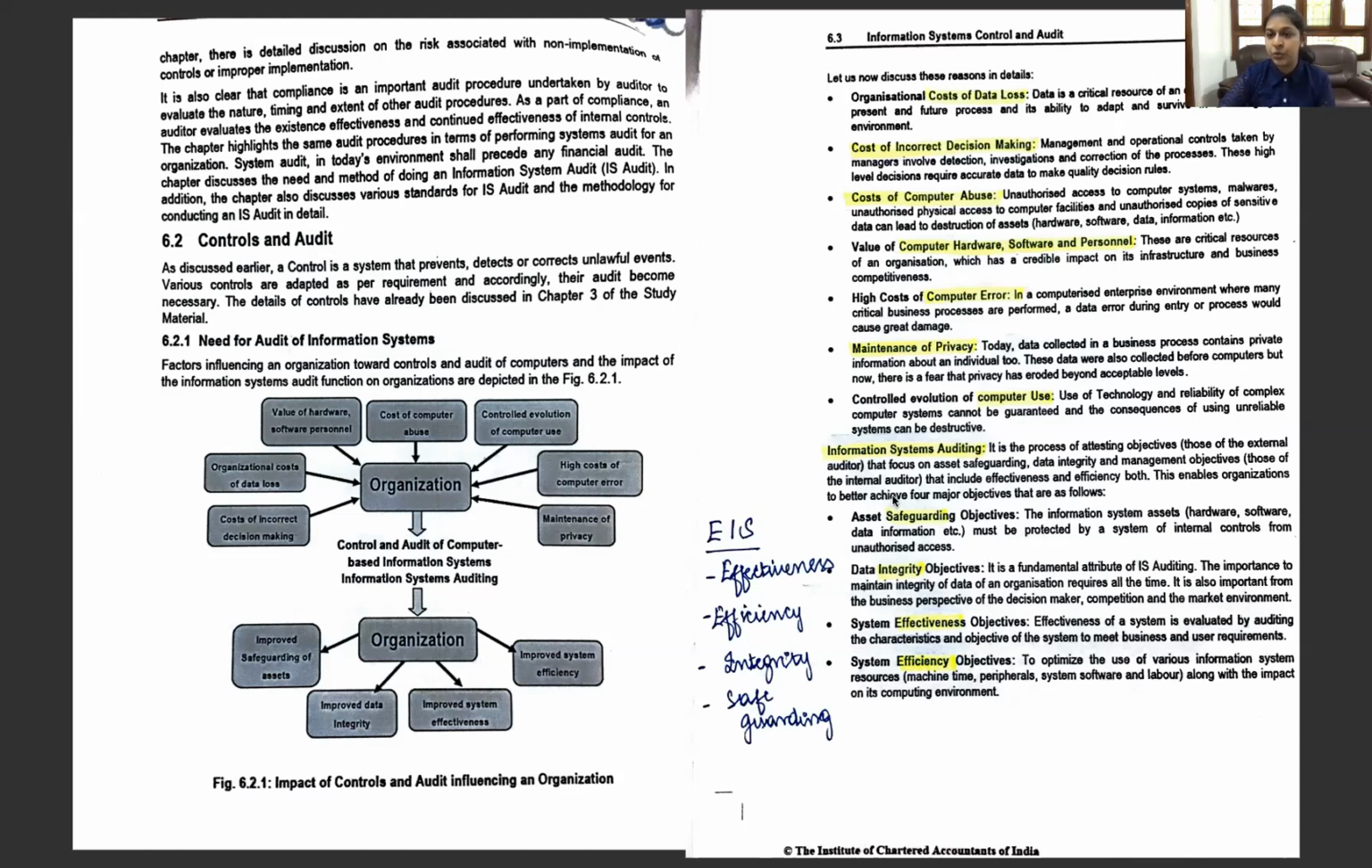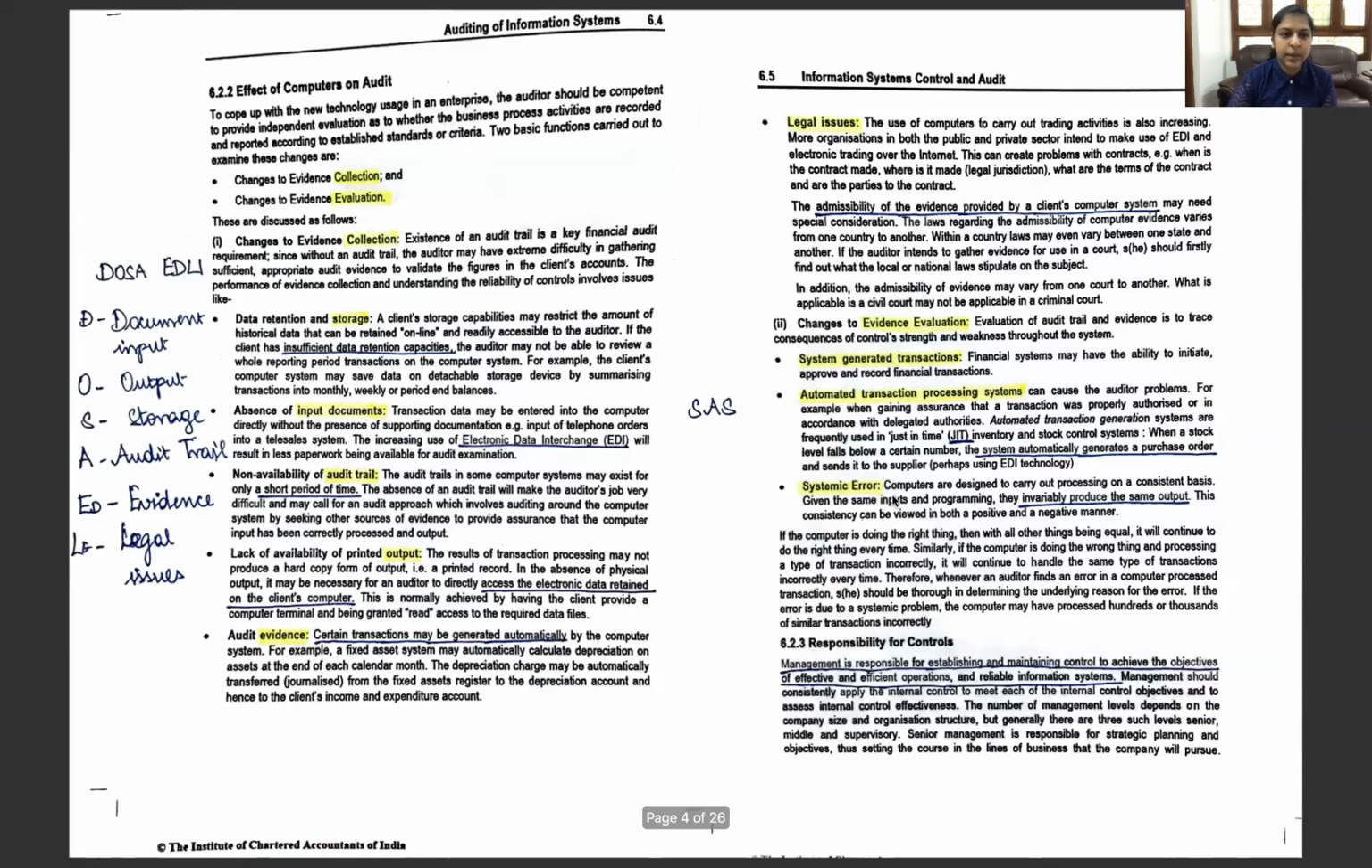So these are the objectives of information system auditing. What are the objectives of information system auditing? It is EIS. E for effectiveness, E for efficiency, I for integrity, and S for safeguarding of assets.